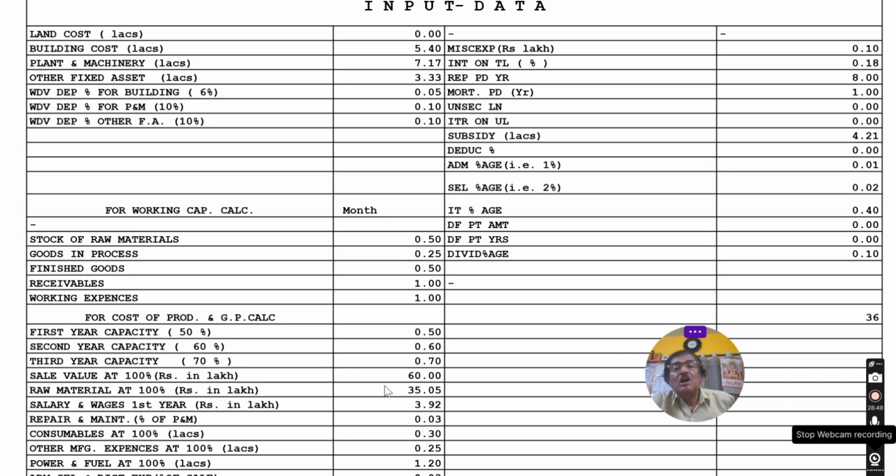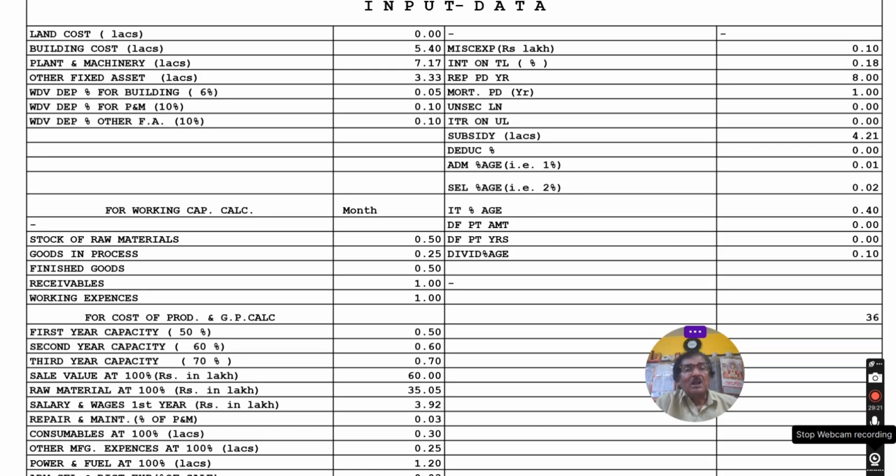And after that, you have to develop the package. I have already done it and I will show how it works in my next video. You can also develop that package. The beauty of this package is that the calculation of all the statements is instantly prepared and ready, and the output is shown on the computer. From that, the financer can decide whether to go ahead with the project or not.